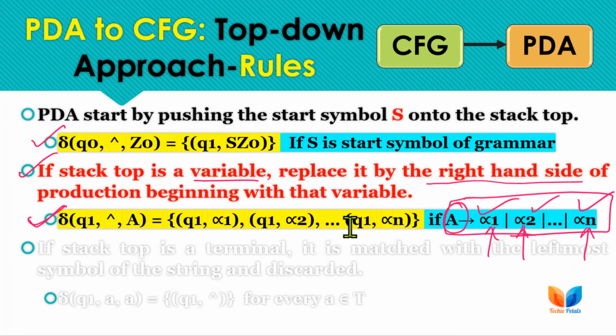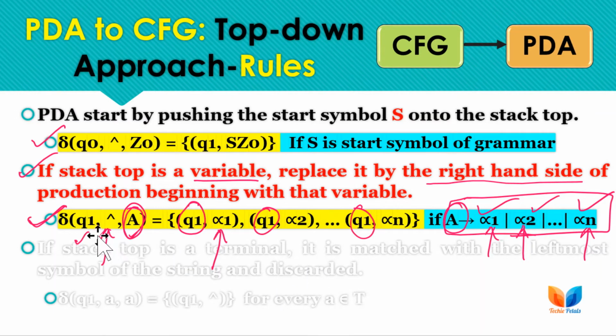So here is the matching transition. It means we are at Q1, and without reading any input symbol, if the stack top is A, then we need to replace A with alpha 1, alpha 2, or alpha n. And for every transition, after every replacement, we are at Q1 only. As I have already discussed, we will be at Q1 only for the rest of the transitions, for every variable and for every terminal.